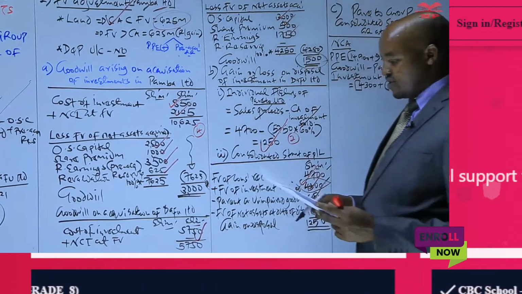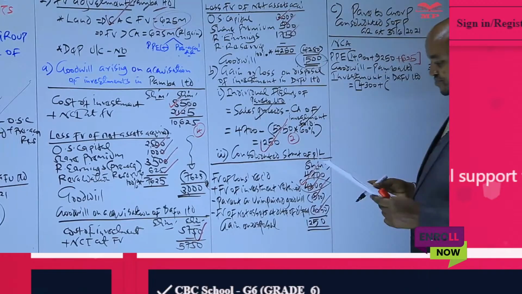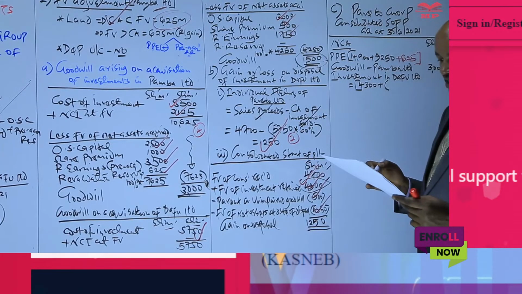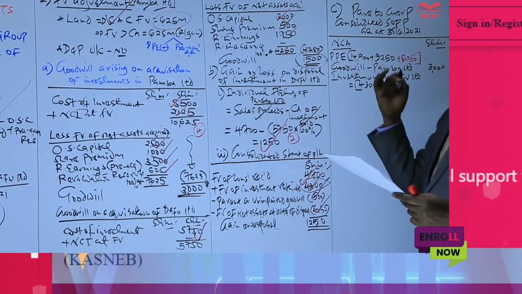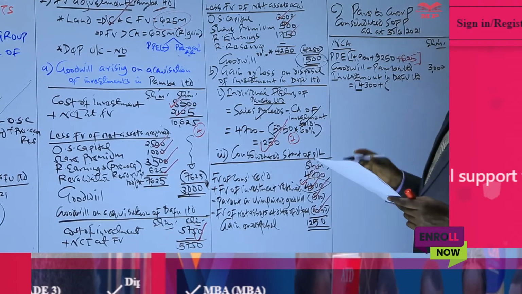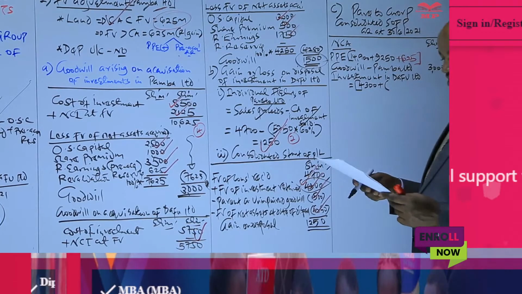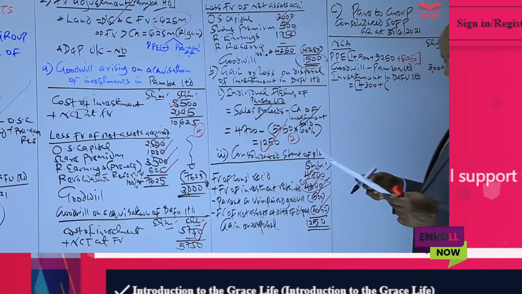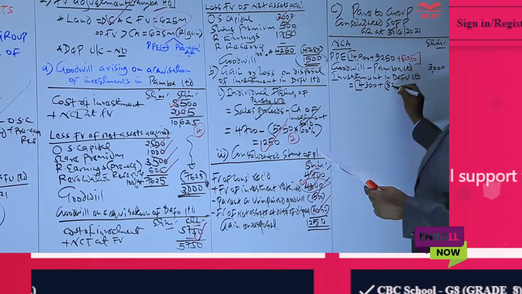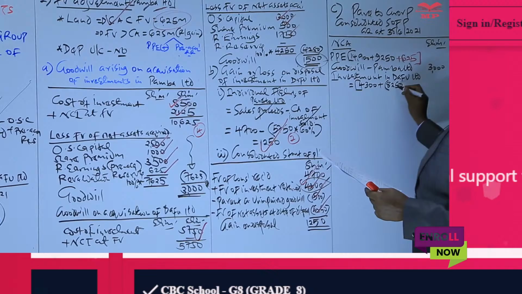So what is the equity of DAFU at the end of the year from its statement of financial position? You can either take the assets minus liabilities, or you just take equity. The total equity of DAFU, which is the same as the net assets, is 8250. This is the net asset of DAFU at the end.